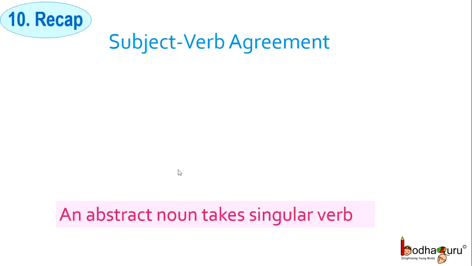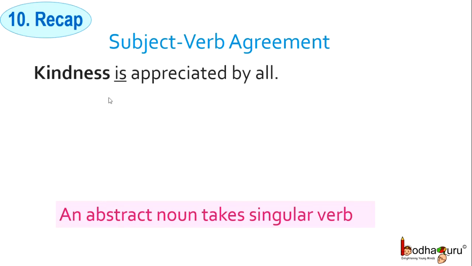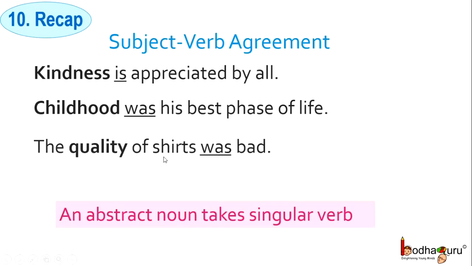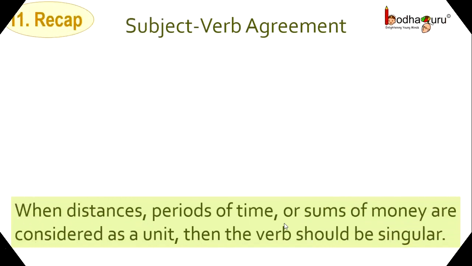Next, rule number 10. An abstract noun takes singular verb. For example, kindness is appreciated by all. Childhood was his best phase of life. The quality of shirts was bad. So, remember, abstract noun takes singular verb. Next, rule number 11. When distances, periods of time or sums of money are considered as a unit, then we have to use singular verb.